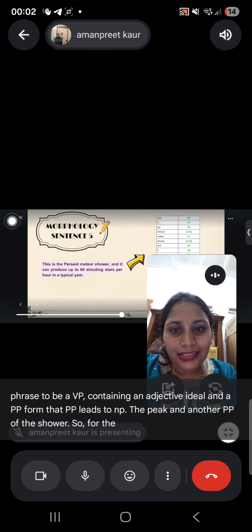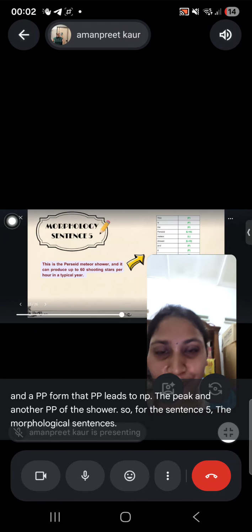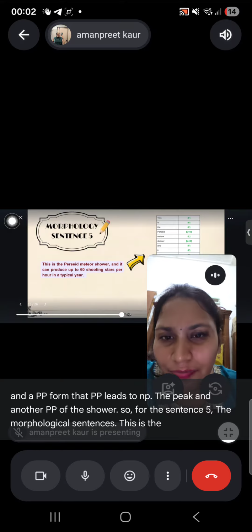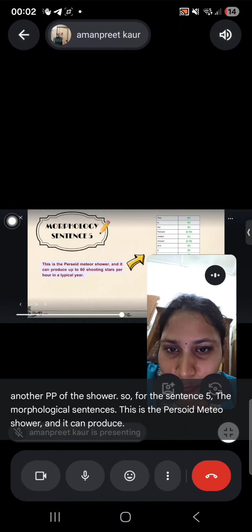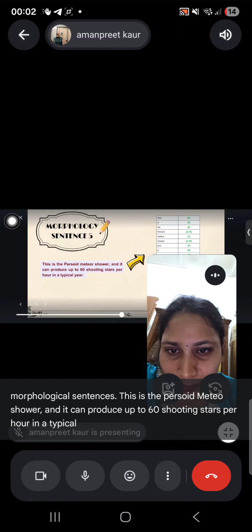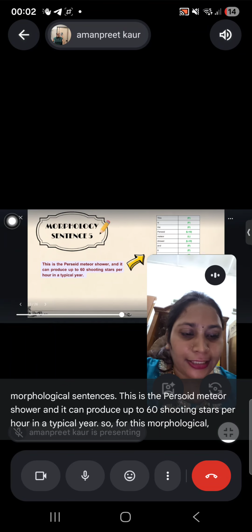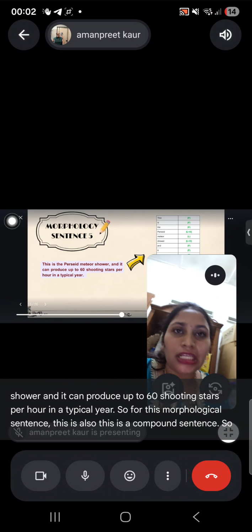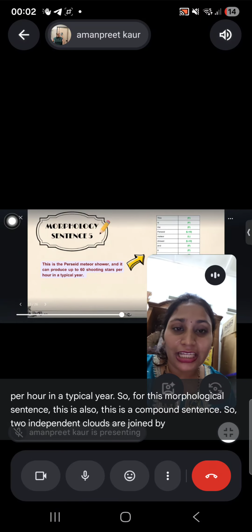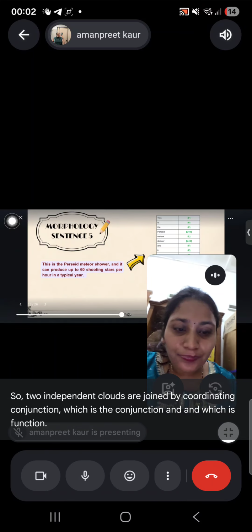So for sentence 5, the morphological sentence is: This is the Perseid meteor shower and it can produce up to 60 shooting stars per hour in a typical year. For this morphological sentence, this is a compound sentence: two independent clauses joined by a coordinating conjunction, which is the conjunction and, which is functional as well.